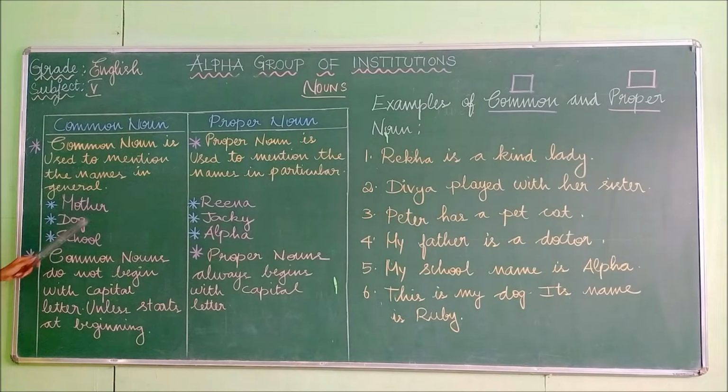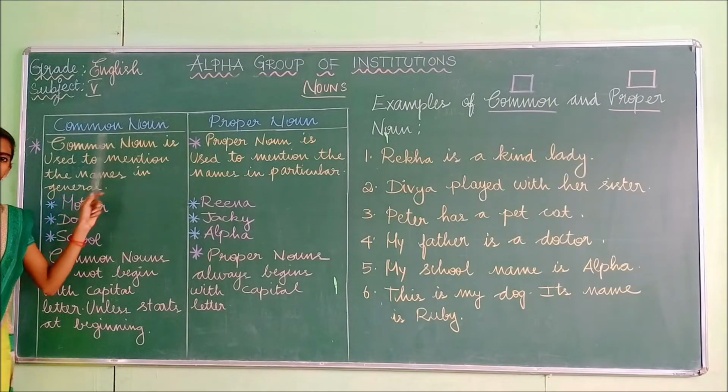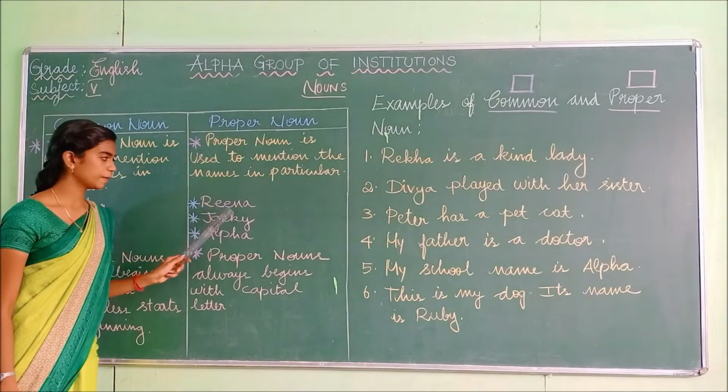The examples are mother, dog, school. Mother is a common name, and here we didn't mention the name of the mother. We have told only in the common way. And dog: there are many varieties of dog, but we have mentioned here the common name as dog. Likewise, school: there are many schools, but we have mentioned here the common name as school, and we didn't give a specific name for the school. So mother, dog, school come under the common noun. Now look at here. Reena.